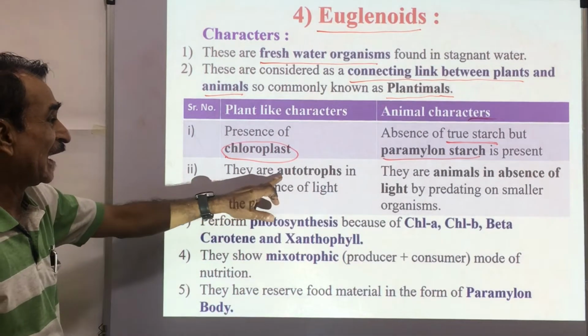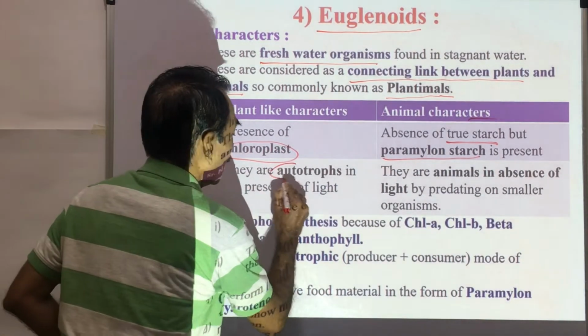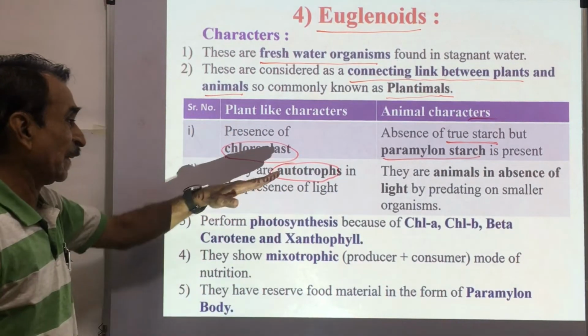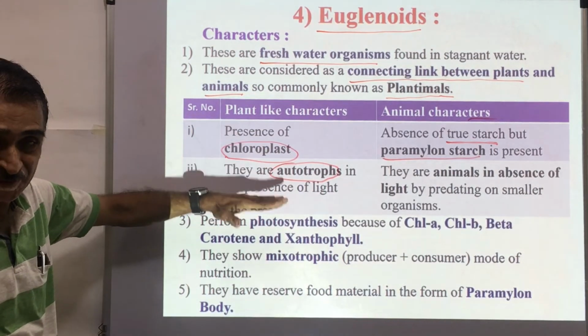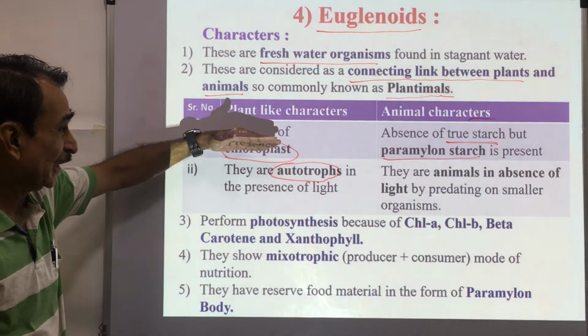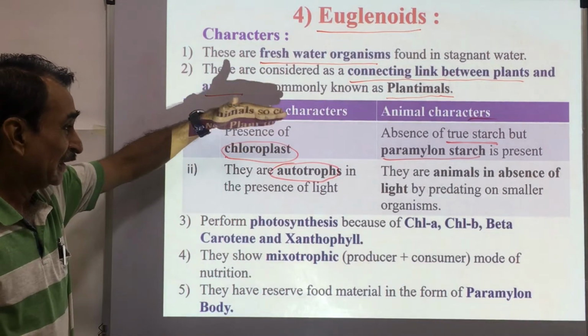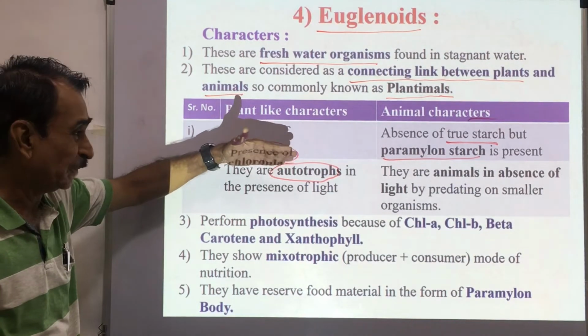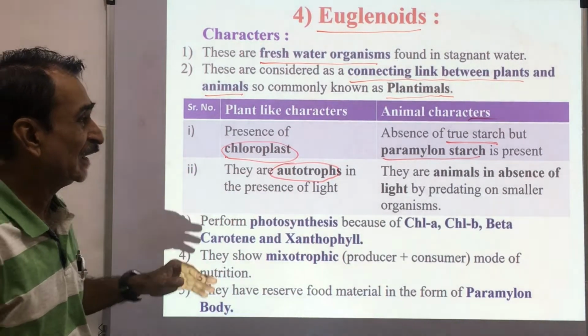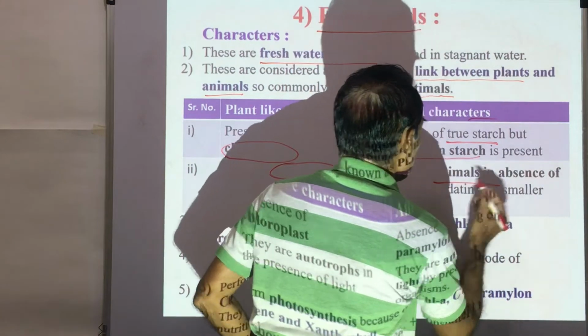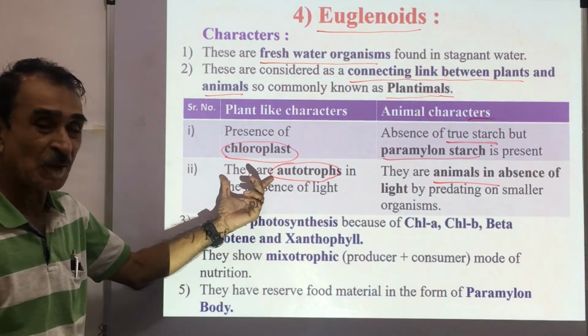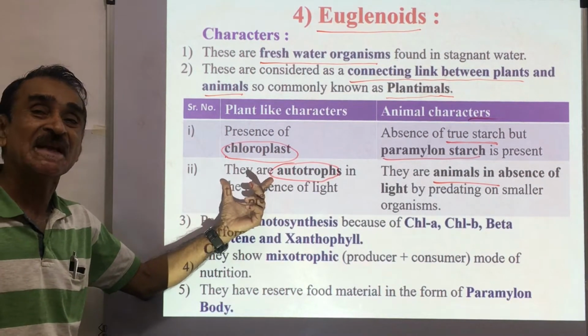Then they are autotrophs. They photosynthesize and prepare their own food material in the presence of light, because they have chloroplast. They are animals in the absence of light. In the presence of light, they are photosynthetic, like plants.